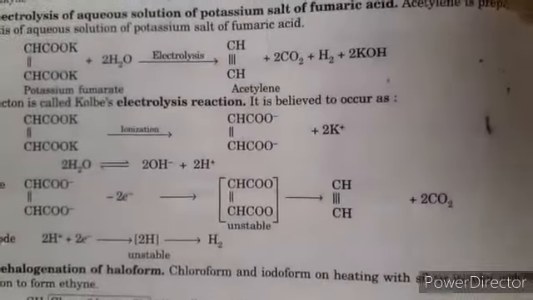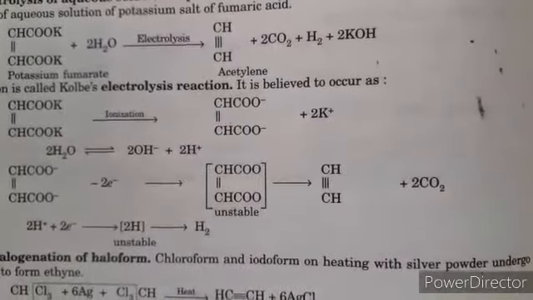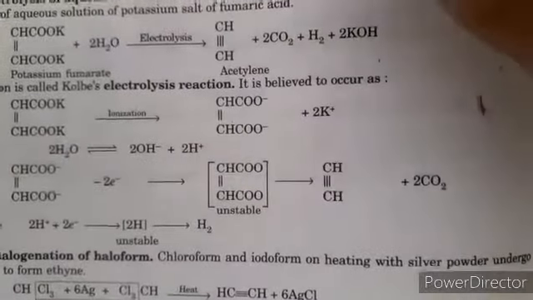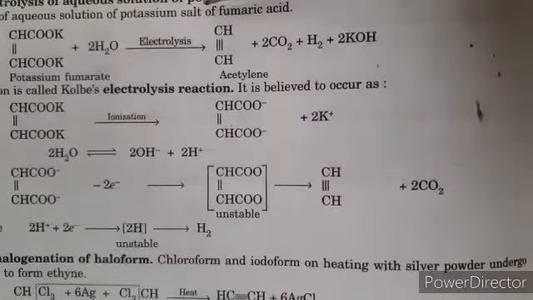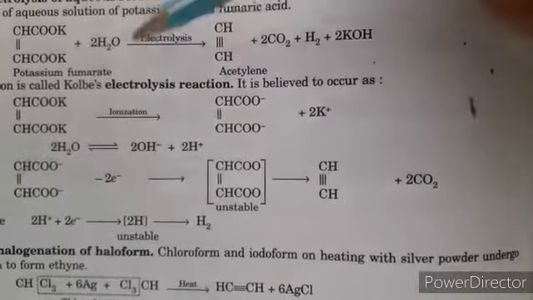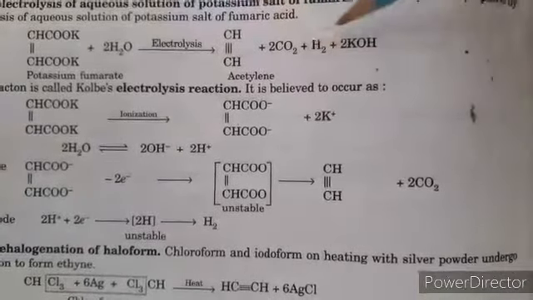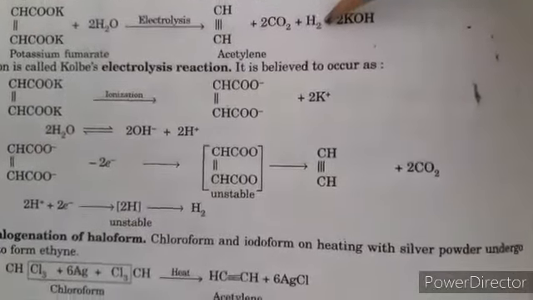Next, by electrolysis of an aqueous solution of potassium salt of fumaric acid. Acetylene is prepared when we pass an electric current through the aqueous solution of the potassium salt of fumaric acid. So it will give acetylene. This reaction is known as Kolbe electrolysis, and along with carbon dioxide, hydrogen gas is liberated.